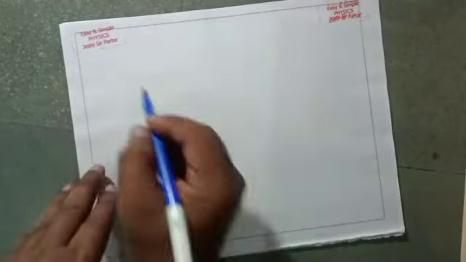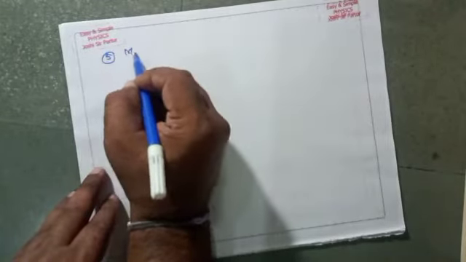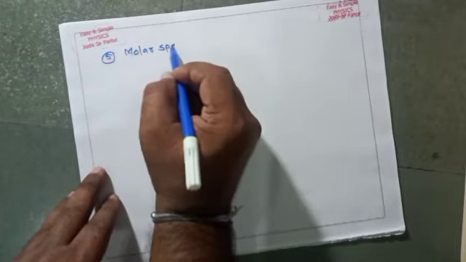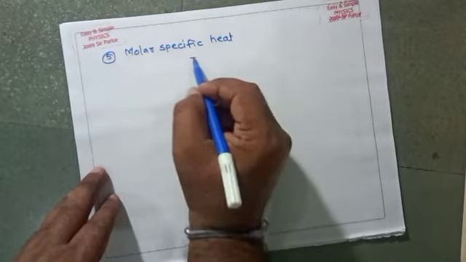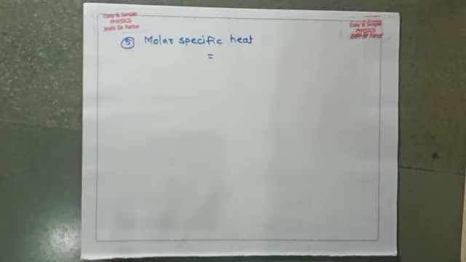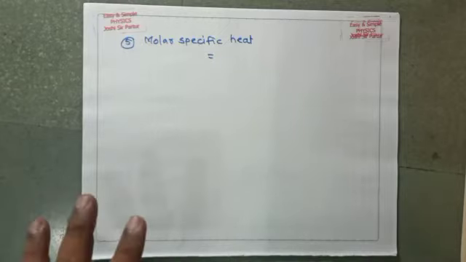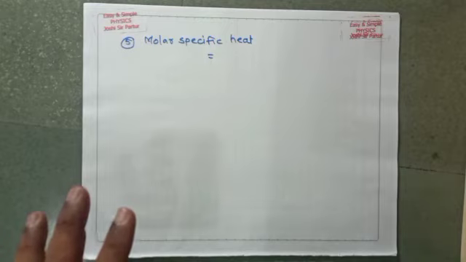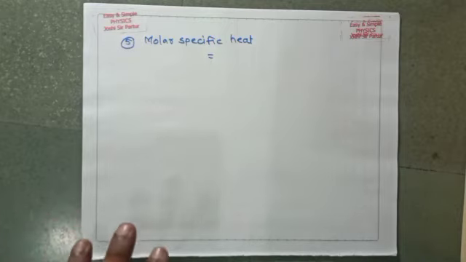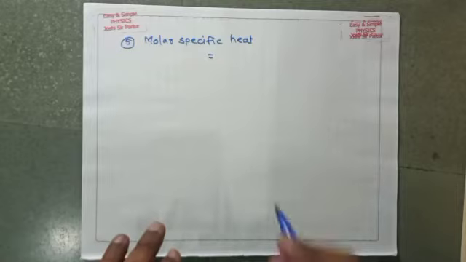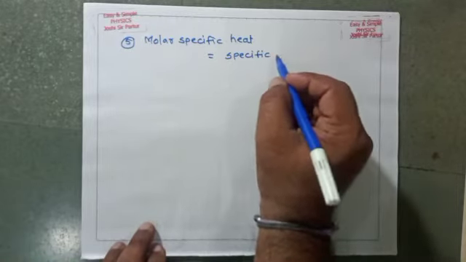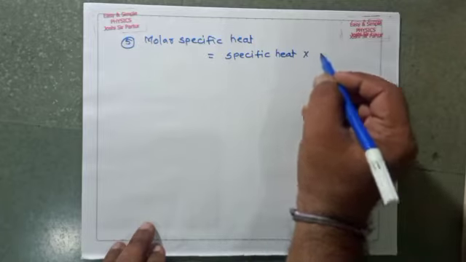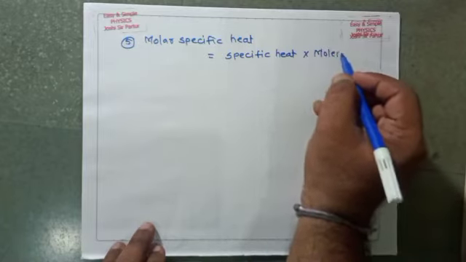Next is molar specific heat. Molar means 1 mole, or unit mole, of a substance. It is the product of specific heat multiplied by molecular weight.